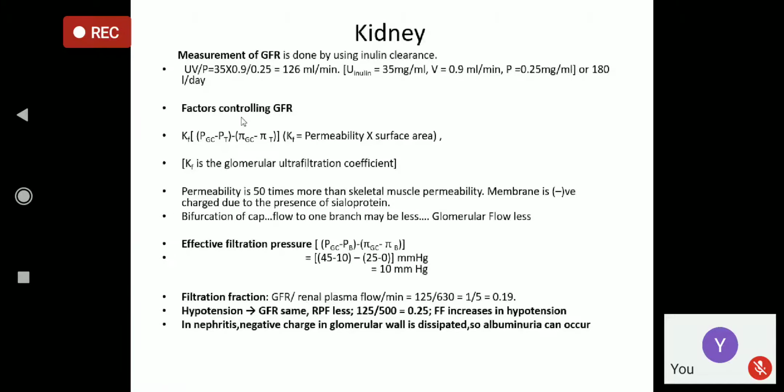What is that? Come here, follow the cursor please. That is the hydrostatic pressure of the glomerular capillary, GC. Minus the hydrostatic pressure of Bowman's capsule, minus